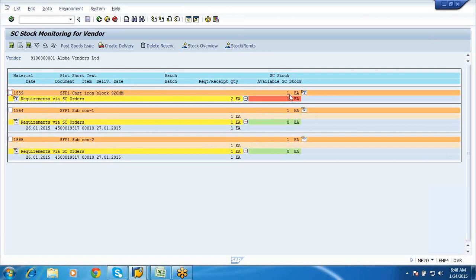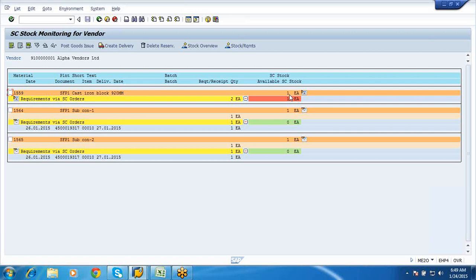It will not affect our accounts, because we are just issuing it, but in turn we would be booking those issues against the mother part. That is the difference in the subcontracting process.